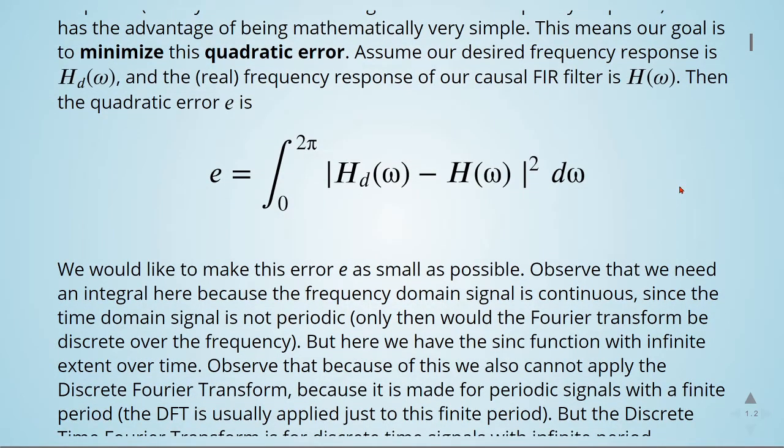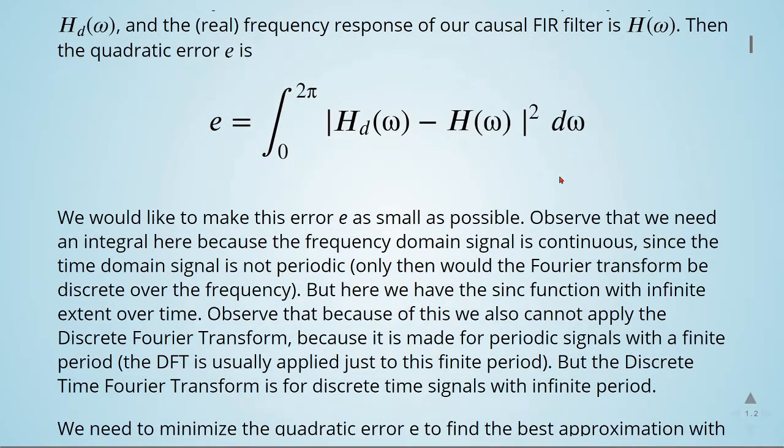Observe that we need an integral here because the frequency domain signal is continuous, since the time domain signal is not periodic. Only then would the Fourier transform be discrete over the frequency. But here we have the sinc function with infinite extent over time.